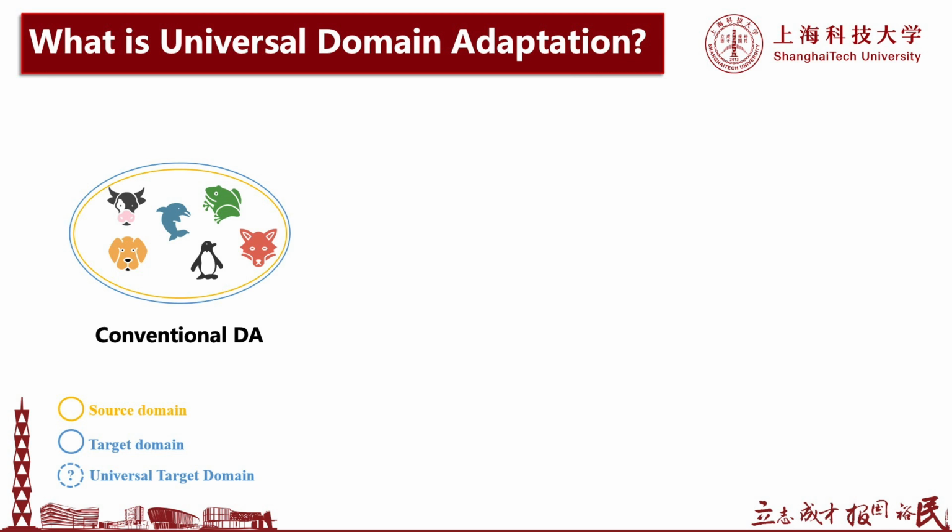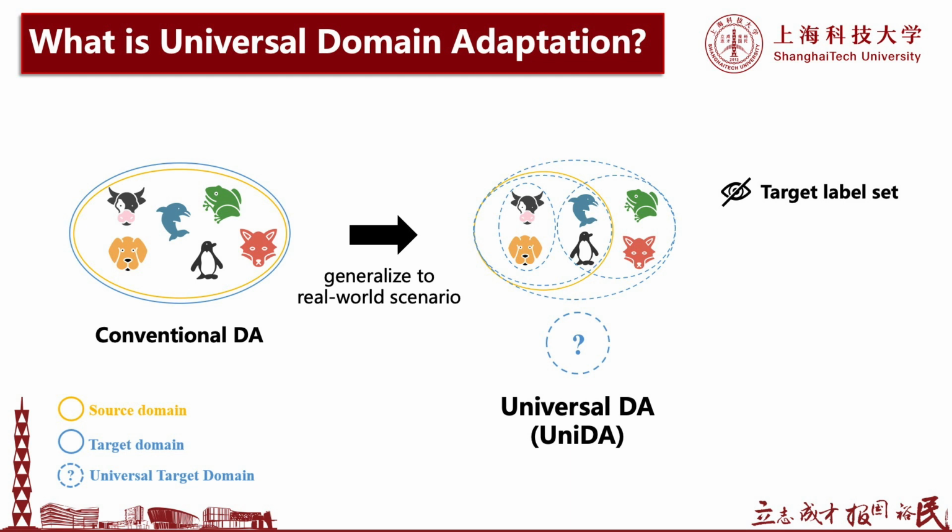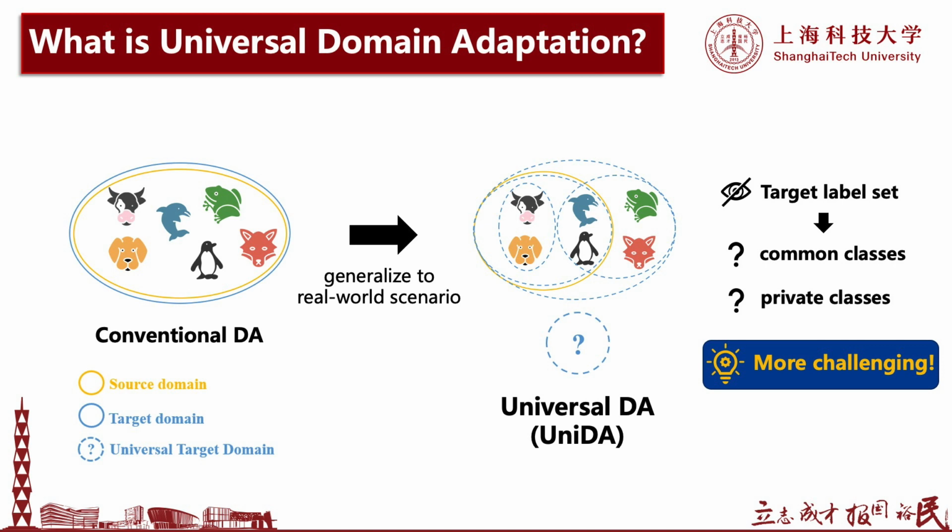So, conventional domain adaptation setting restricts the source and the target label set to be the same. But when it comes to a more realistic setting called universal domain adaptation, two domains are allowed to own private classes, but the target label set cannot be seen. Therefore, it is hard to distinguish common and private classes in the training stage, and this makes the universal domain adaptation problem very challenging.